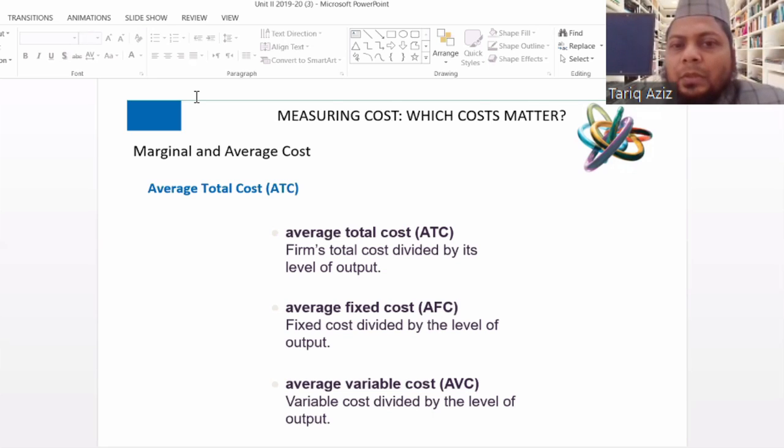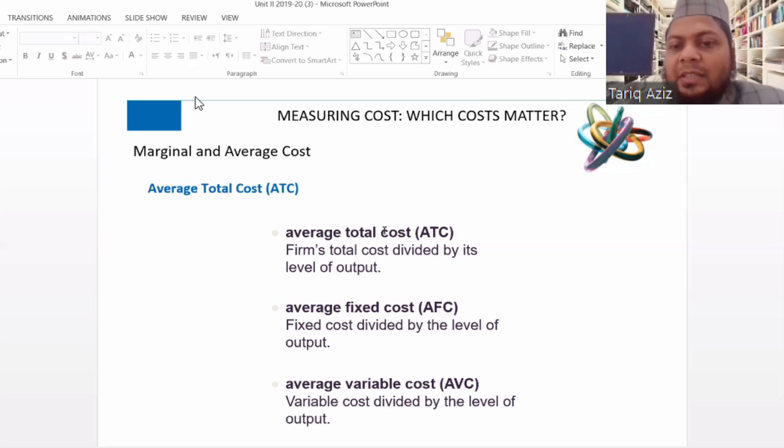Average total cost. When total cost is divided by the level of output, that gives us average total cost. And if we divide the fixed cost by the level of output, that will give us average fixed cost. Similarly, if we divide the variable cost by the total output, that will give us the figure that we know as average variable cost.